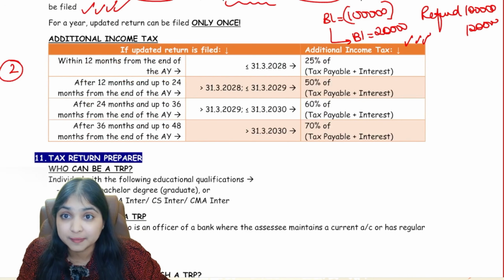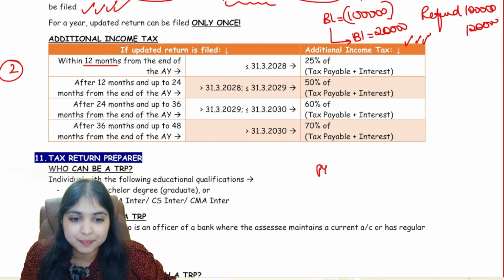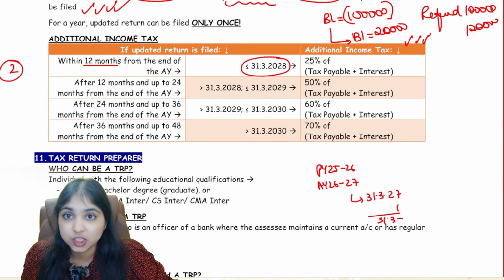If you file your updated return within 12 months from the end of the assessment year, that is, in our example, our previous year is 25-26, our assessment year is 26-27. So the end of the assessment year is 31st March 2027, plus 1 year will be 31st March 2028. So by 31st March 28, if you file the updated return, then you have to pay 25% additional income tax.